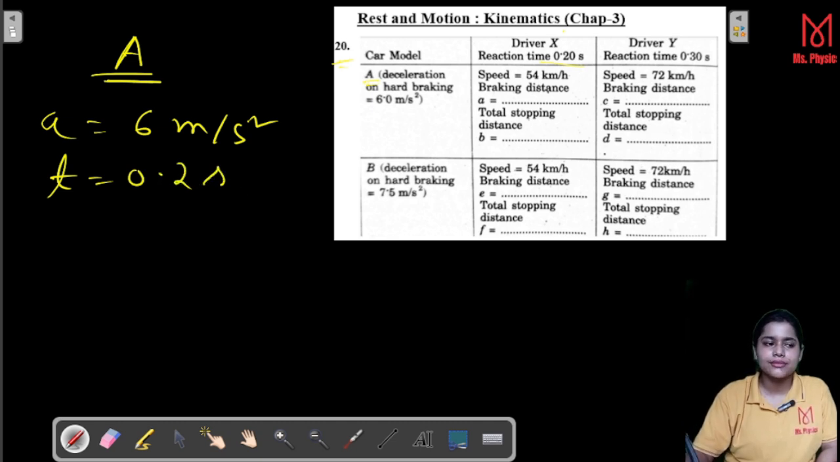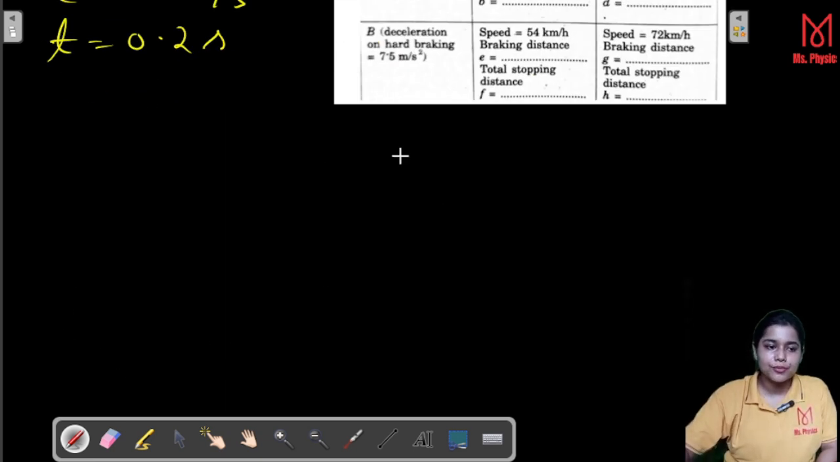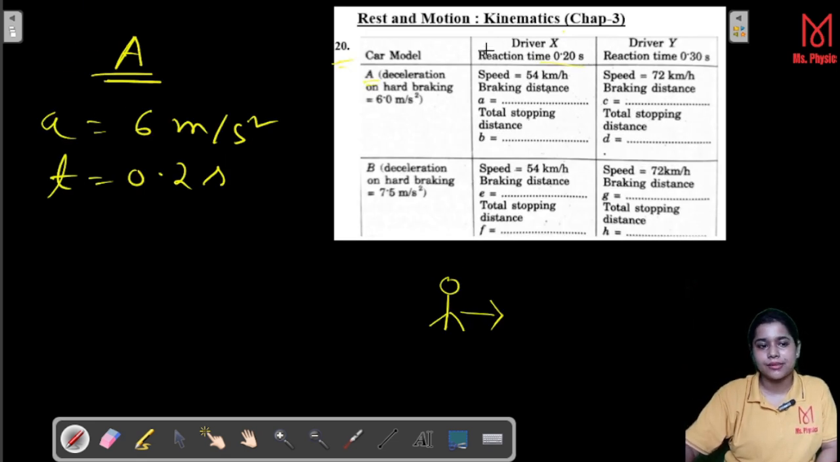Now you may think what is that reaction time? Let me explain it. Reaction time means, suppose you have the driver here, and it applies some brake. So the time which is required by the driver to apply the brake, that is called your reaction time. So again I am telling that it is the time required to apply the brake, that is called your reaction time. Clear?